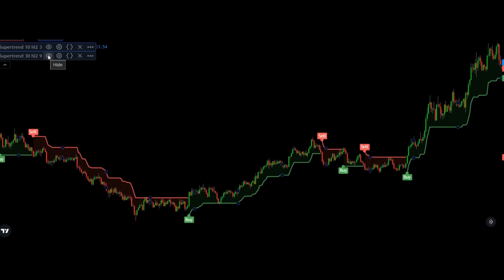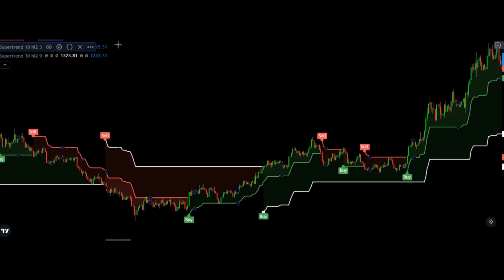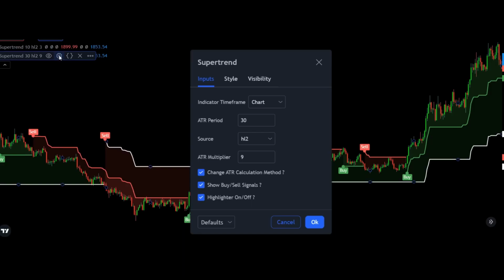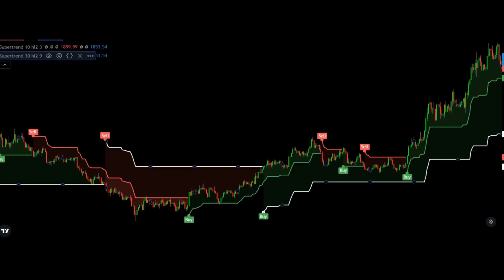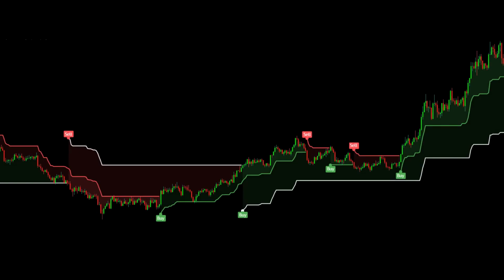But the second supertrend indicator we will plot, we'll come up with our chart by changing its settings. That is, that will be our long-term indicator. For this, we will keep it in the settings at ATR period 30 and ATR multiplier 9. We have increased the default value to 3 times. What did we get out of this? The long-term supertrend indicator exposed us.